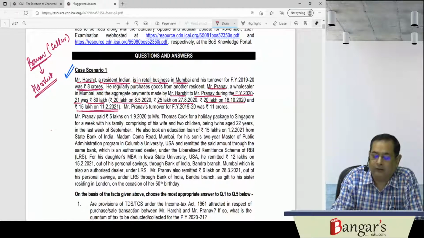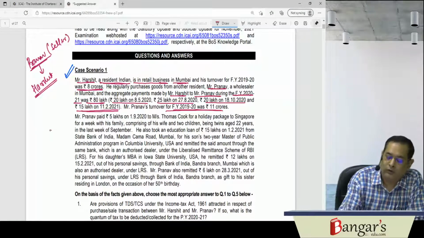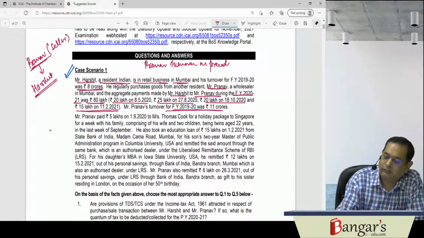Mr. Pranav's turnover in financial year 1920 was 11 crores. So Pranav's turnover in the preceding financial year